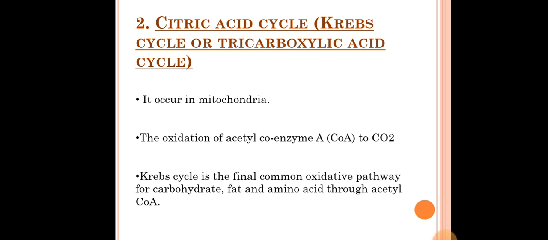The second one is the citric acid cycle, which is also known as the Krebs cycle or tricarboxylic acid cycle. It occurs in the mitochondria and involves the oxidation of acetyl coenzyme A, that is acetyl CoA in short, to carbon dioxide, that is CO2. The Krebs cycle is the final common oxidative pathway for carbohydrate, fat and amino acids through acetyl coenzyme A.